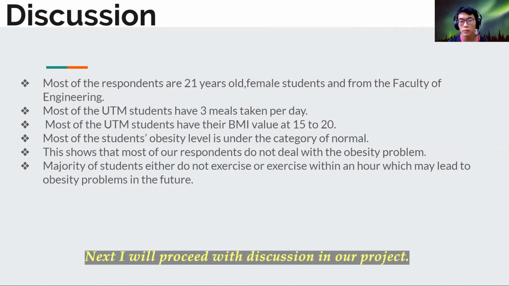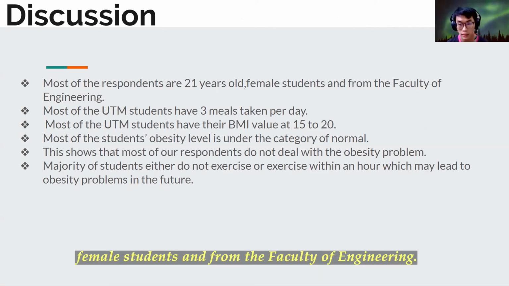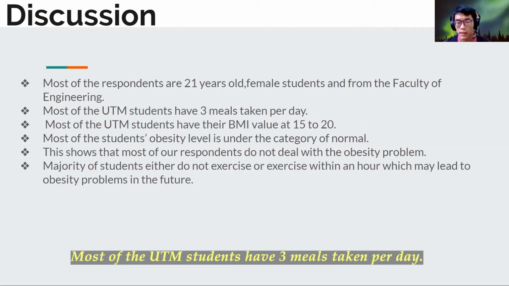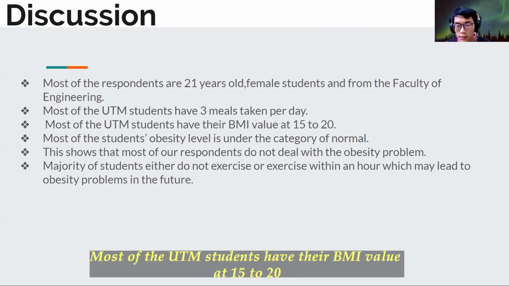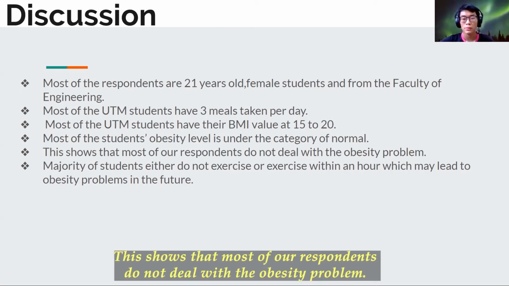Next, I'll proceed with the discussion in our project. From what we have obtained in our data, most of the respondents are 21 years old, female students, and from the Faculty of Engineering. Most of the UTM students have 3 meals per day. Most of the UTM students have their BMI value at 15 to 21. Most of the students' obesity level is under the category of normal. This shows that most of our respondents do not deal with obesity problems.